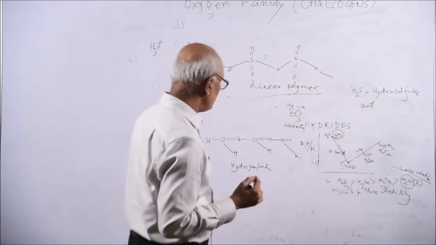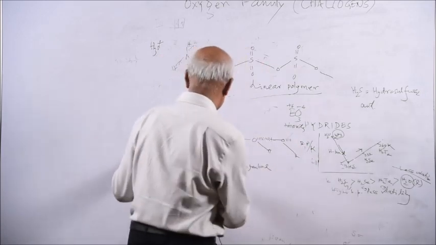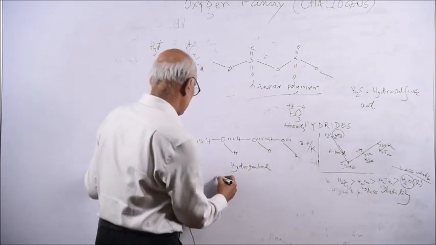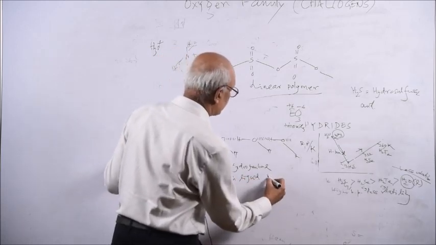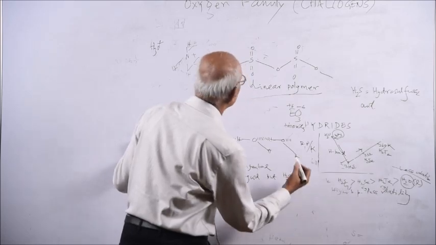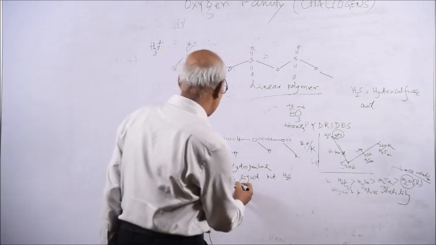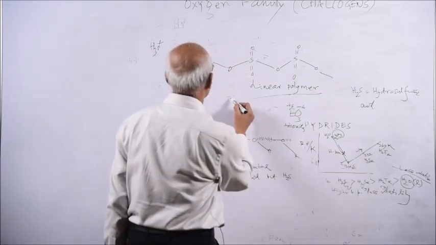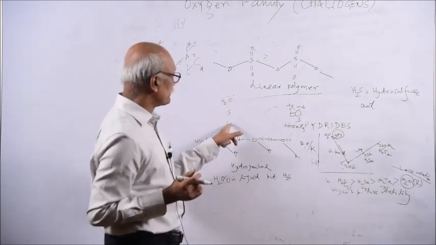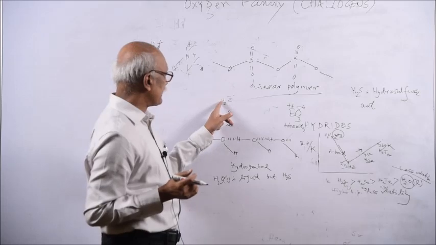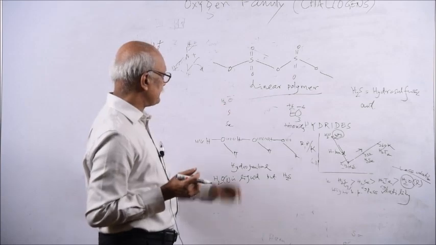Then if you consider other things, a question is commonly asked many times: water is a liquid, but H2S is a gas. So why is water a liquid, but in the same group, oxygen, sulfur, selenium, this is how oxygen differs from other elements. Oxygen hydride is a liquid, but hydrogen sulfide is a gas.